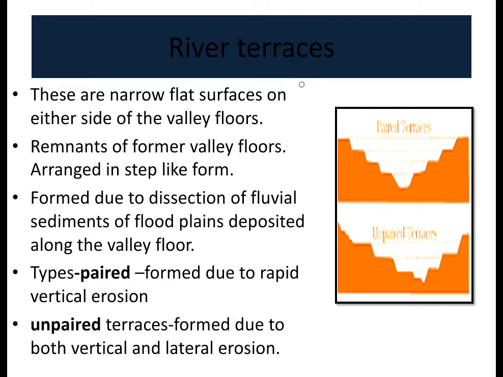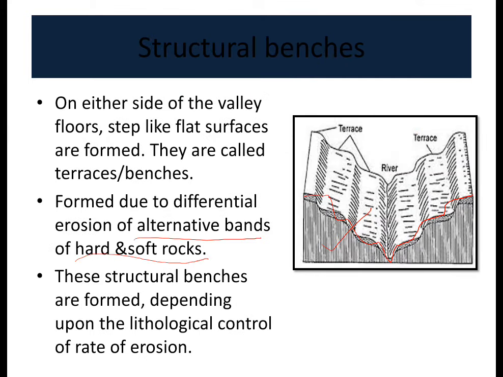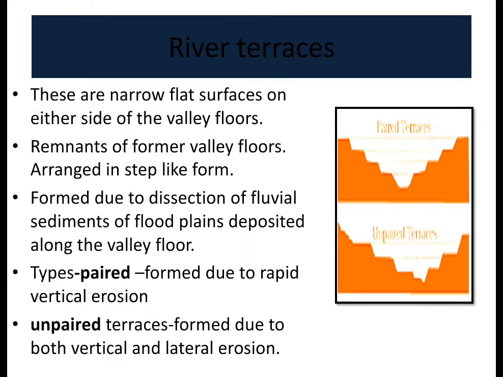Next we are going to discuss river terraces. In structural benches we saw flat, step-like terraces, but here these are narrow flat surfaces. In the earlier structural benches, it was a little broader than these river terraces. These river terraces are narrow flat surfaces on either side of the valley floors, and these are remnants of former valley floors arranged in step-like form, formed due to dissection of fluvial sediments of floodplain deposits along the valley floor.